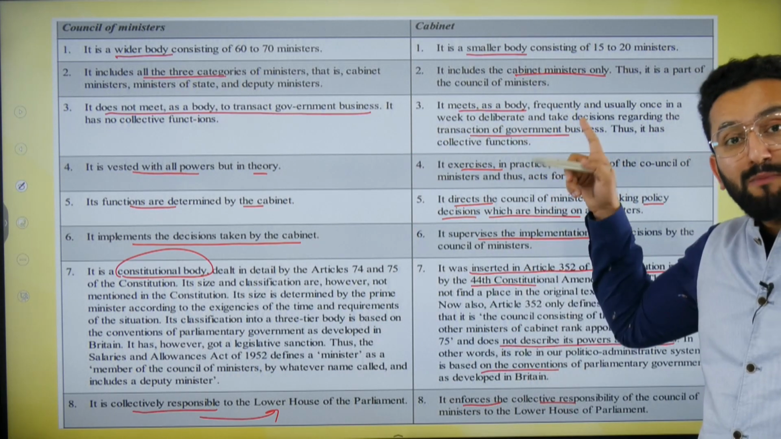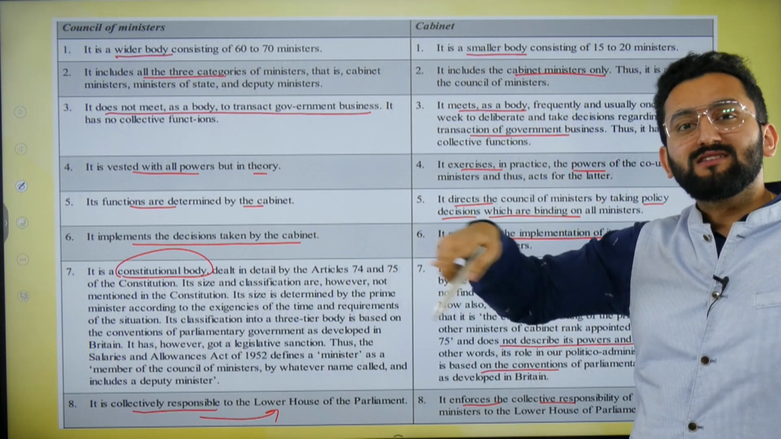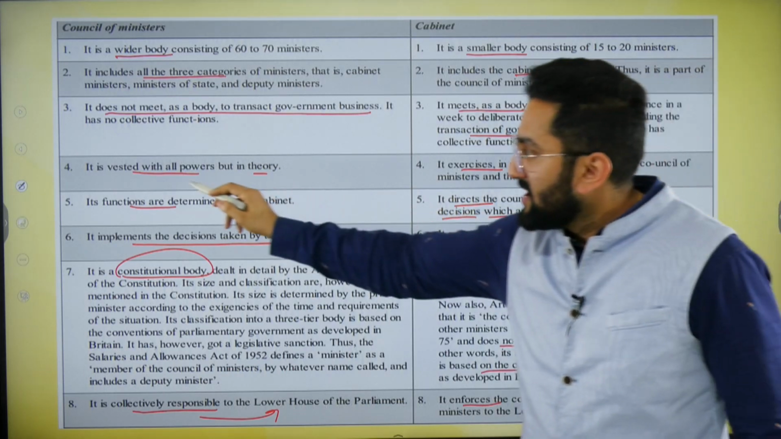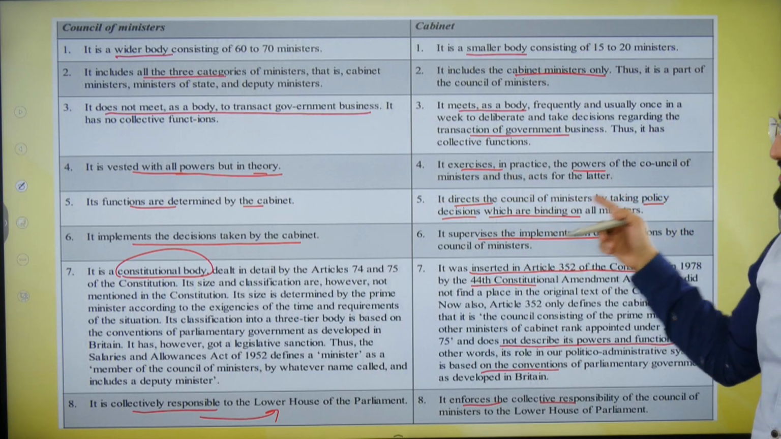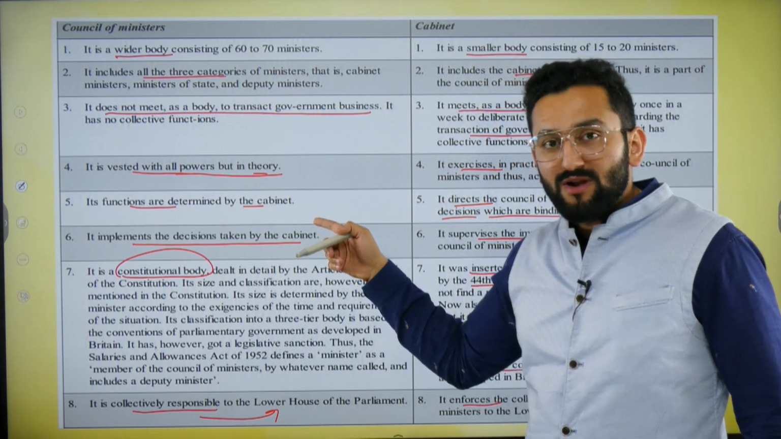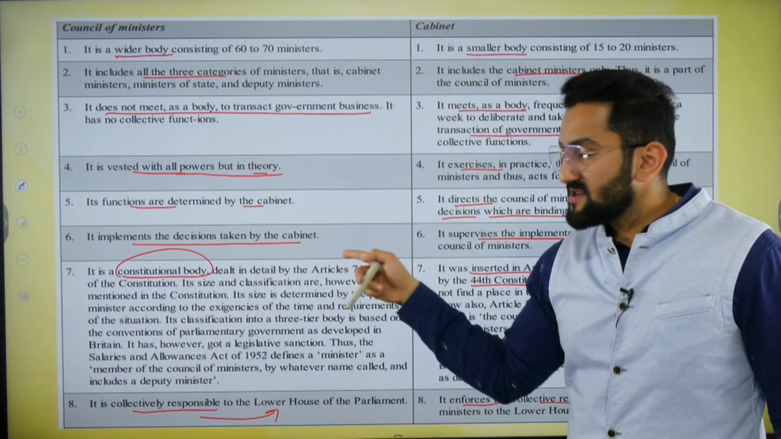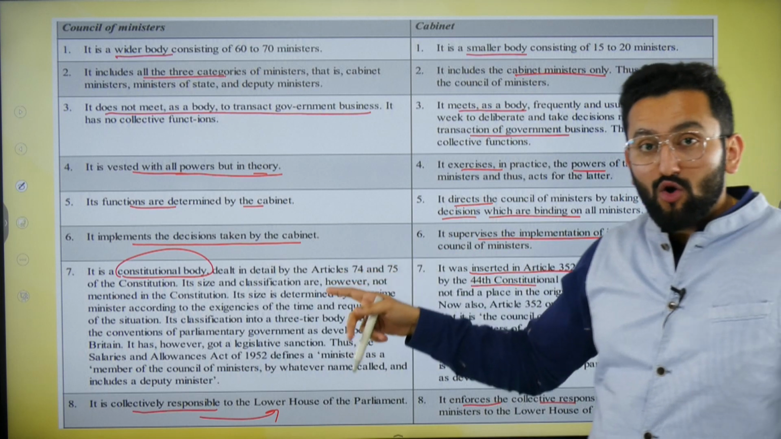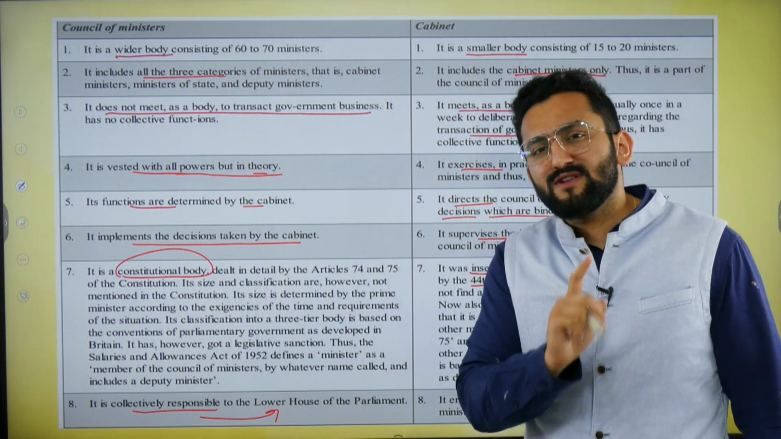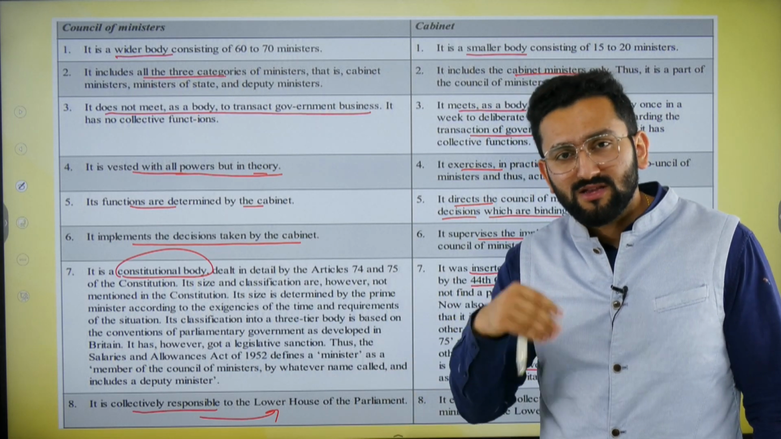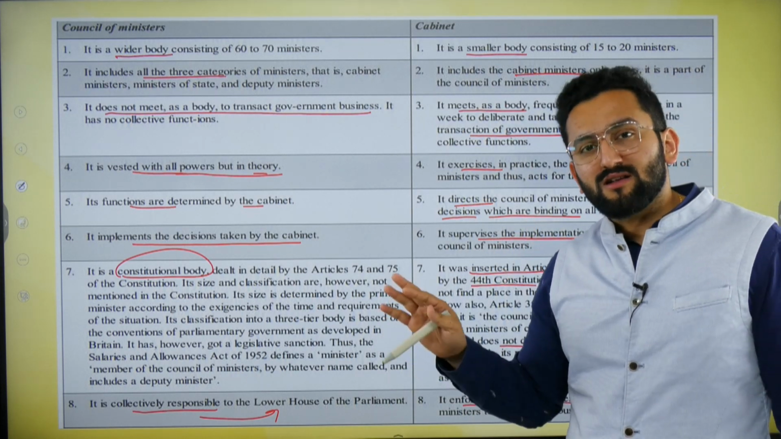Now, cabinet actually takes the important decisions and then communicates to the Council of Ministers that these decisions are taken and you have to do that. So it means all powers they have in theory, but the cabinet has the real power. Functions are determined by cabinet because, I told you, they take the decision and communicate to the Council of Ministers, who implement the decision taken by the cabinet. Now, Council of Ministers is a constitutional body, specifically mentioned in Article 74, and qualification, tenure, salary and allowances details are mentioned in Article 75.